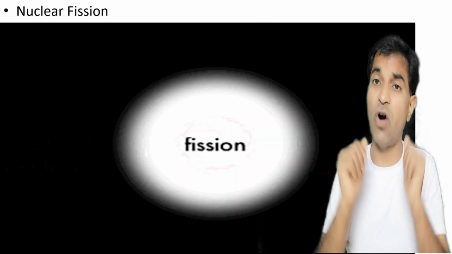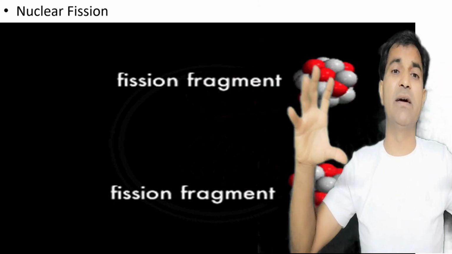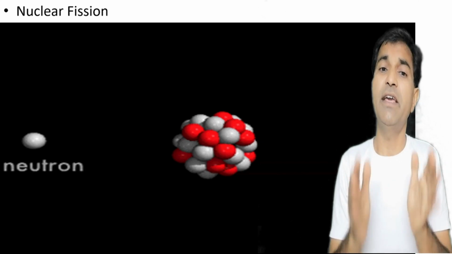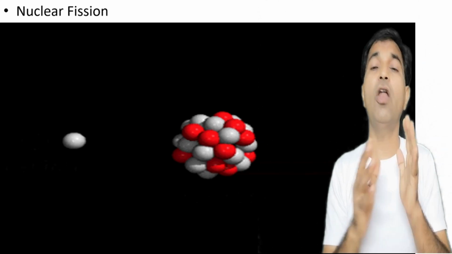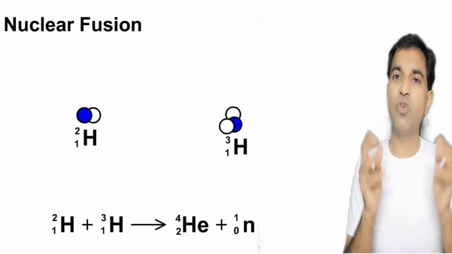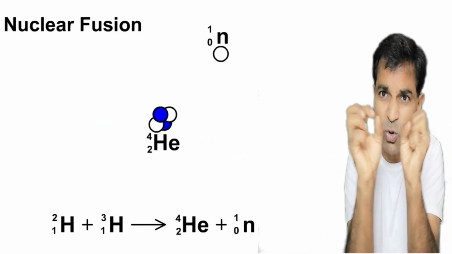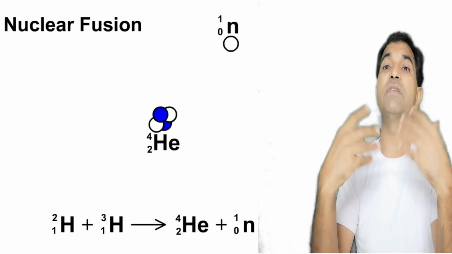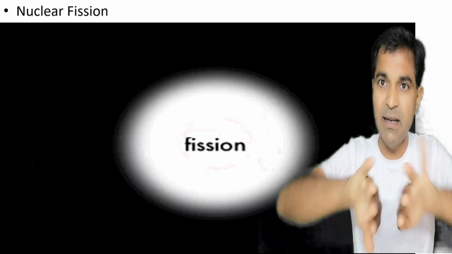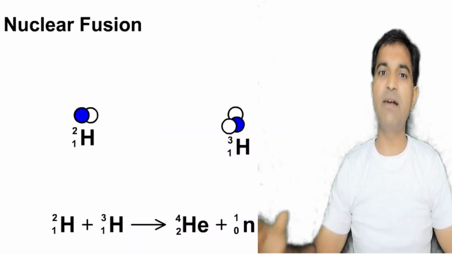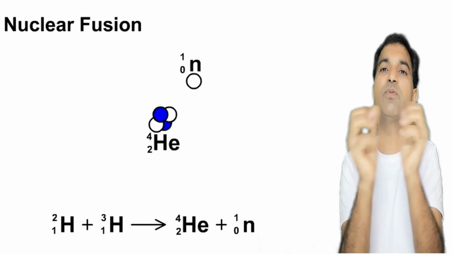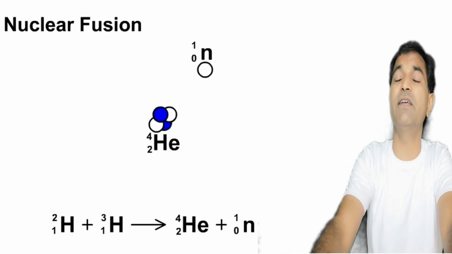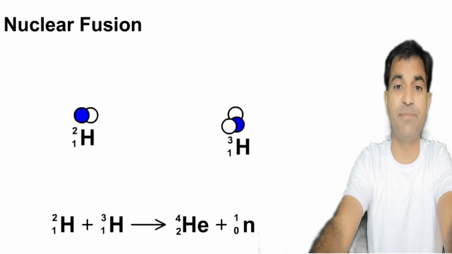So what do we observe? We observe that a larger nucleus is broken down into smaller fragments in nuclear fission along with energy. Whereas in nuclear fusion, two smaller atoms combine with each other and produce energy, right? So nuclear fission is fragmentation into smaller parts, and nuclear fusion is the combination of small nuclei into a bigger one, right? This nuclear fusion actually takes place in the sun and produces energy, right?